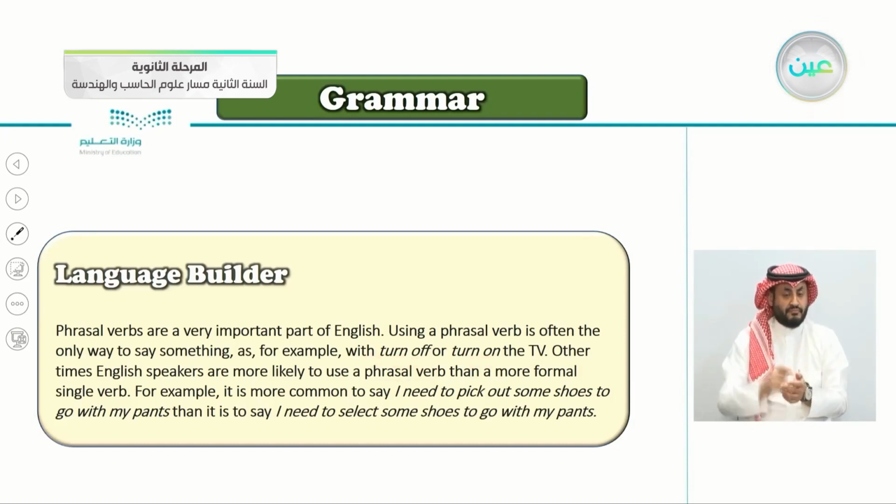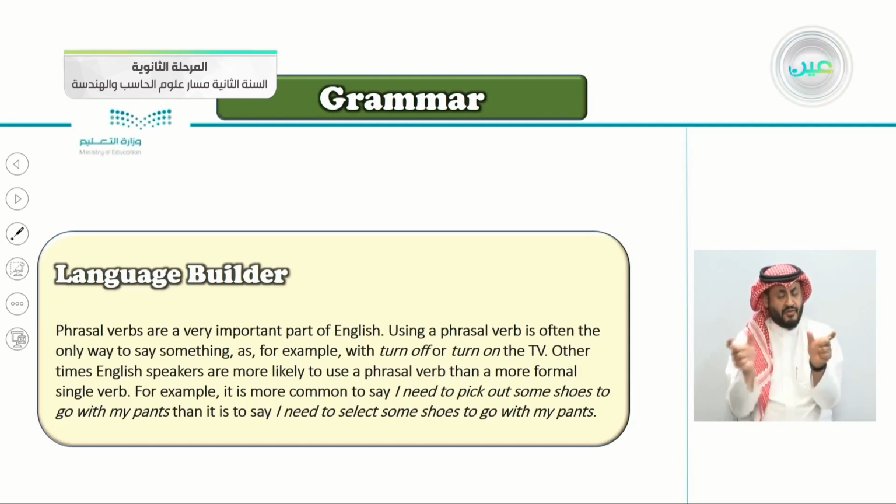Other times, English speakers are more likely to use a phrasal verb than a more formal single verb. For example, it is more common to say, I need to pick out some shoes to go with my pants than it is to say, I need to select. So people often use the phrasal verb pick out, then the one word select some shoes to go with my pants. So people tend to use phrasal verbs more often.